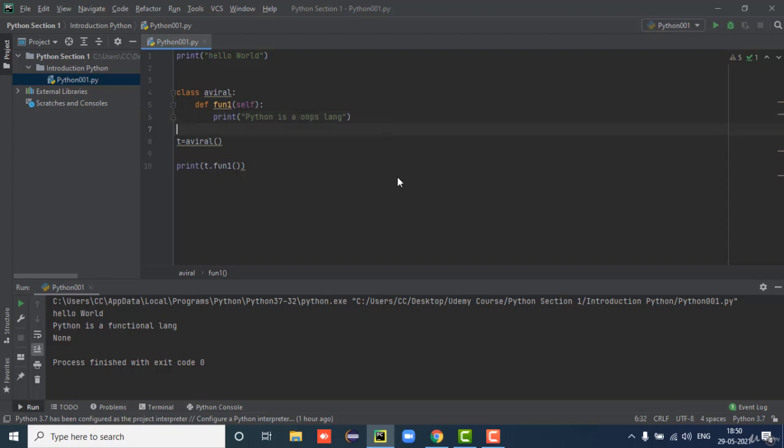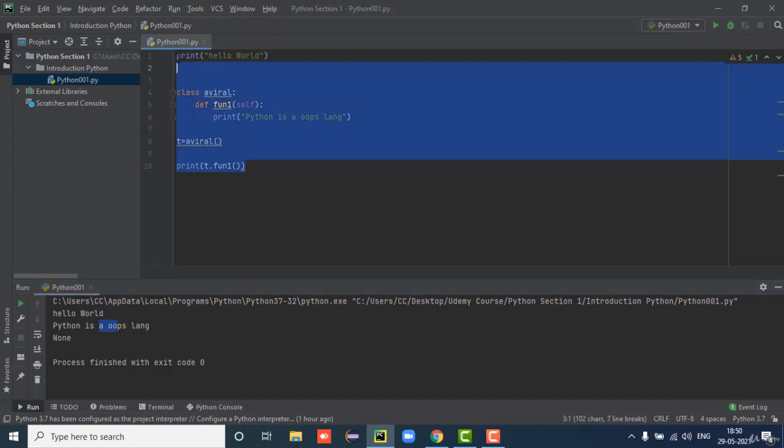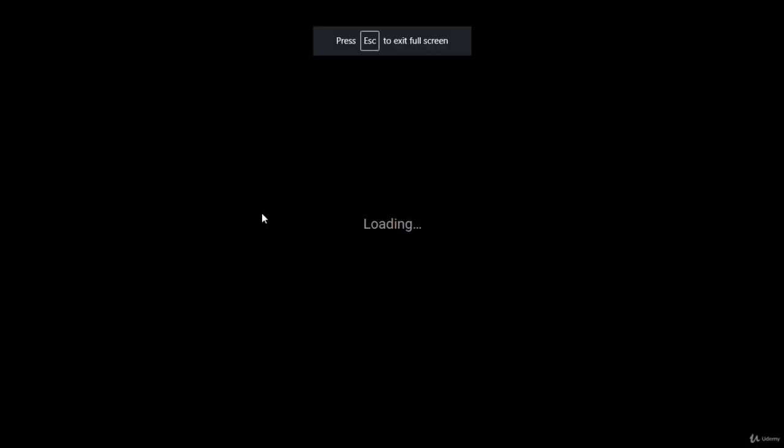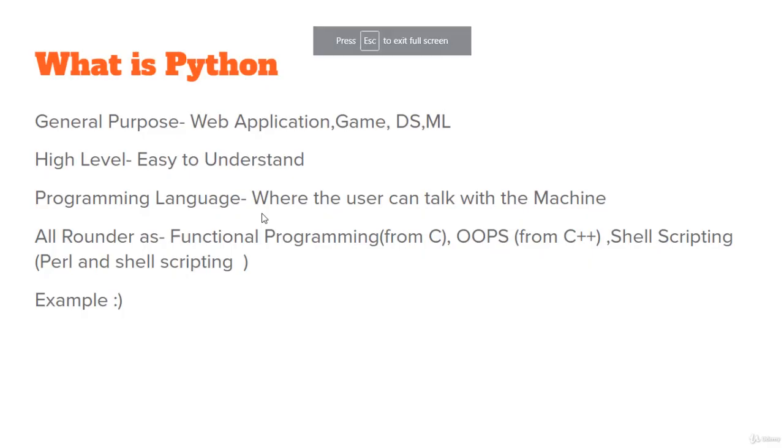OOPS language. Okay, so we can easily understand here Python is an object oriented programming language. So this is our demo of Python basics. Now we will go to the second thing. We saw all these examples. I hope you understand those things.